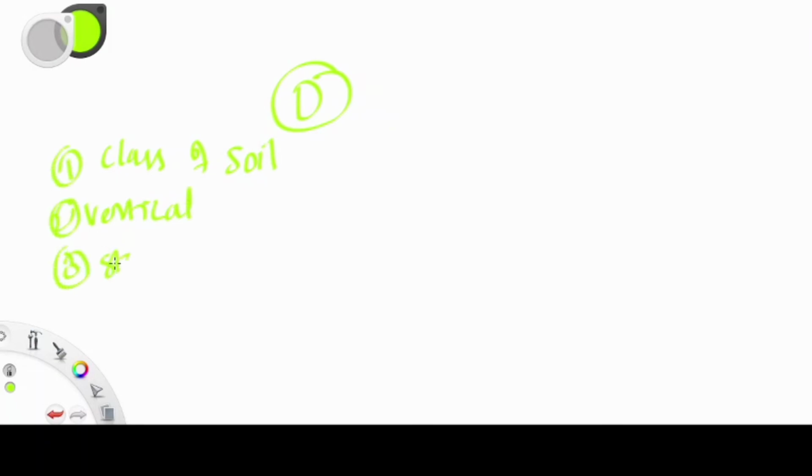Next is D category, that we can write in this pen. In D category, you can find classification of soil, and one chapter is vertical stress, stability of the slope, soil exploration. When talking about classification of soil, there is nothing more to study. Just study IS classification more. That is sufficient from this chapter. Classification based on group index is also important, and unified soil classification system. So that's all from the classification of soil part.